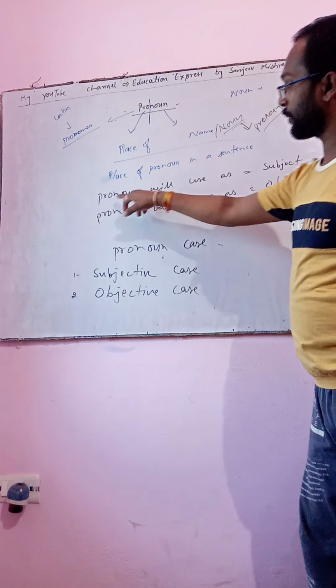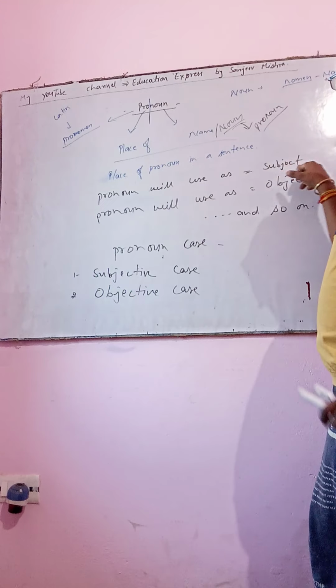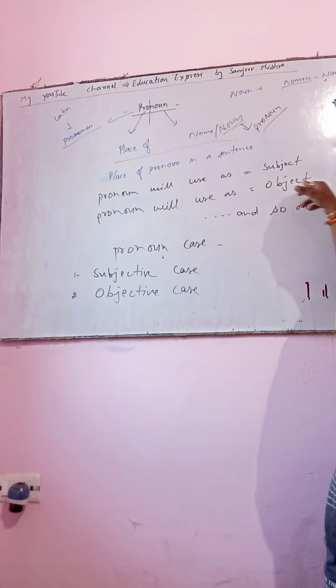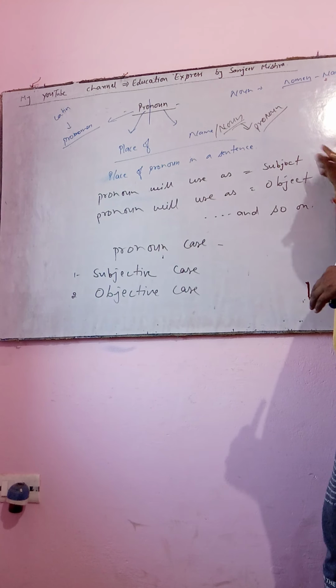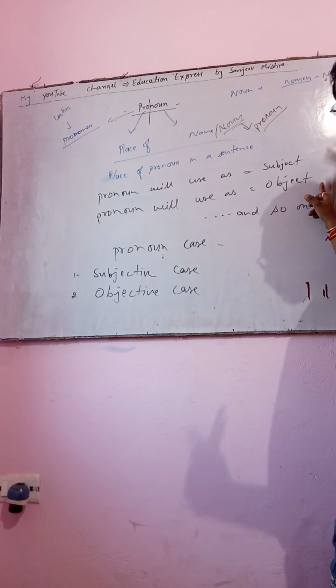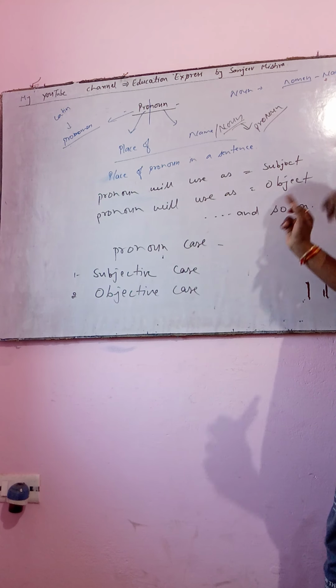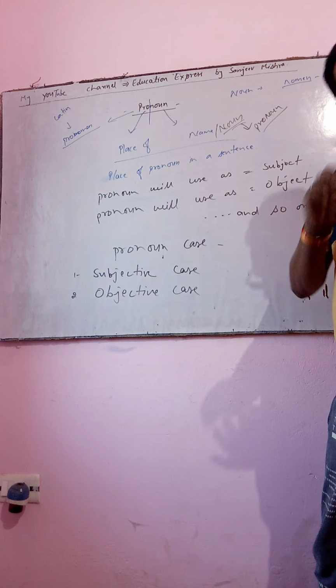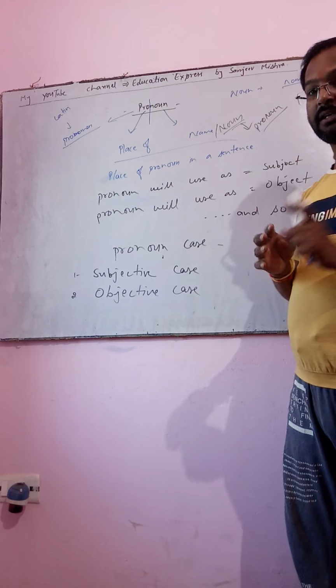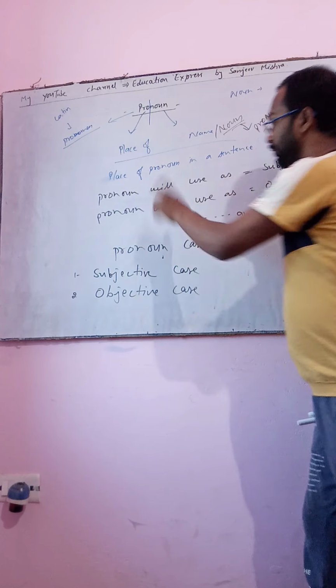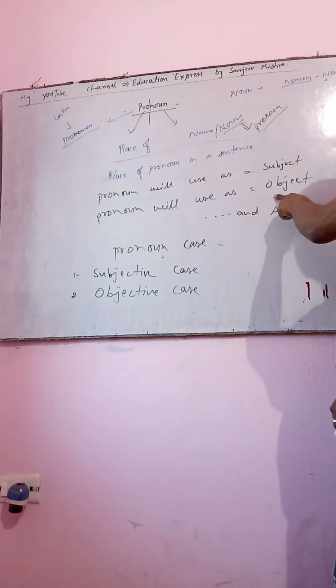Same as that, pronoun will also be used as a subject and as an object. It does not mean that pronoun will only be used in the place of subject or object. No, pronoun will be used in many places, possessive and so on. So we have to learn. Basically pronoun will be used in the place of subject and the place of object.